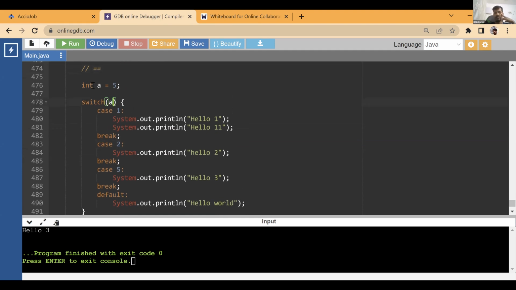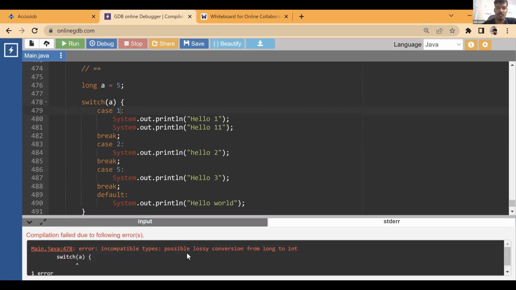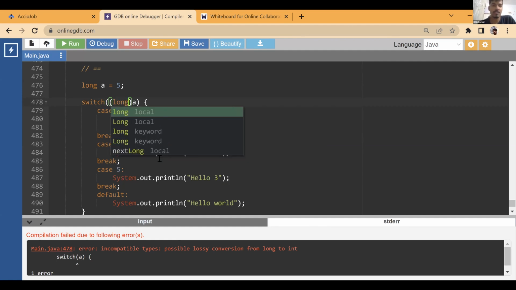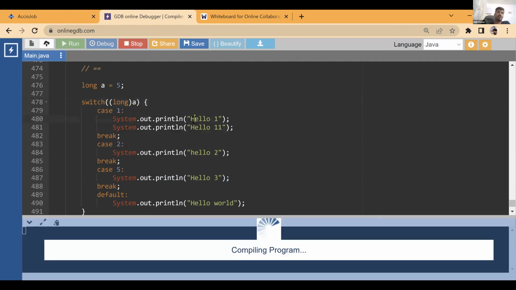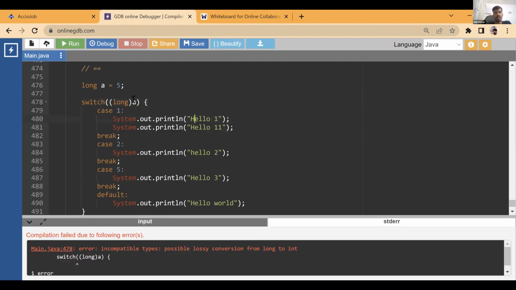No, I guess float, long. Okay, chalo, let's check. Long we can use, float, and that might be the situation, that we cannot use. Long 20. Okay. But actually, even if you typecast it, will it not be allowed? Okay, so long is not allowed because of the lossy conversion concept.